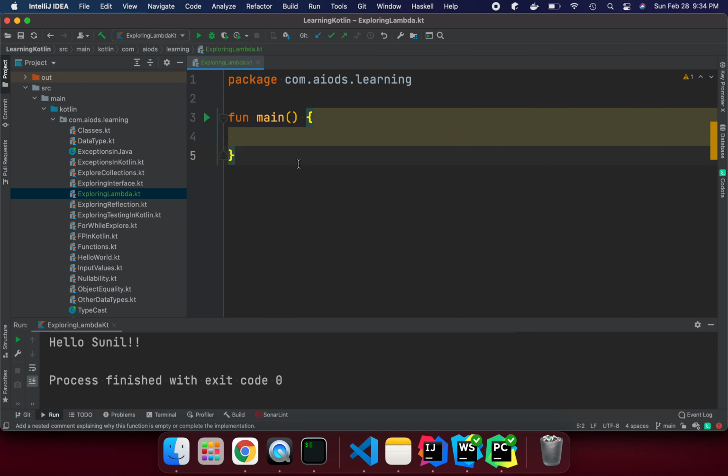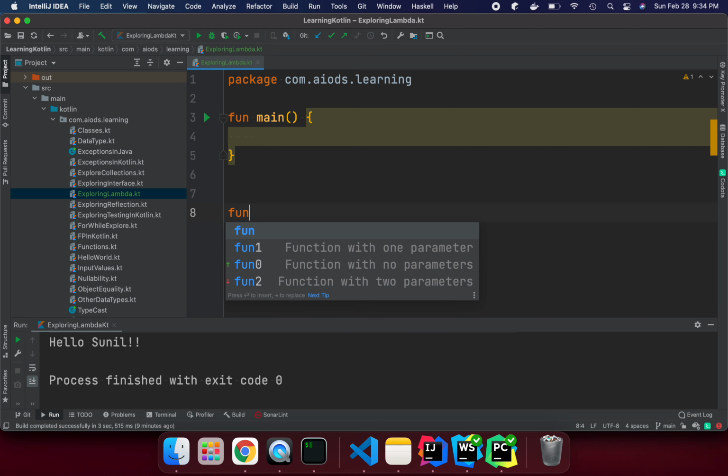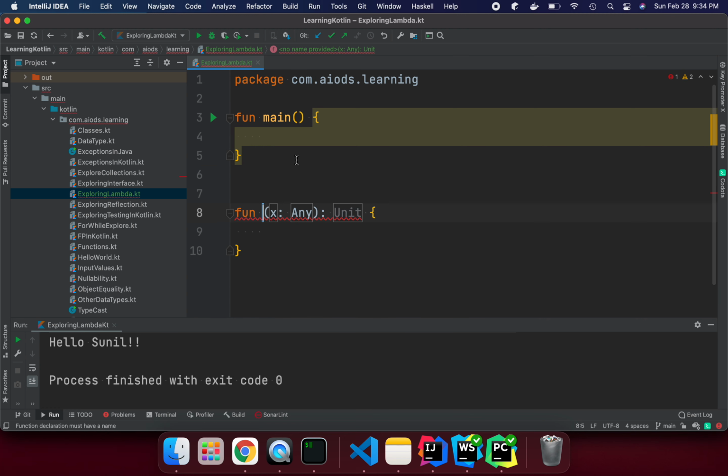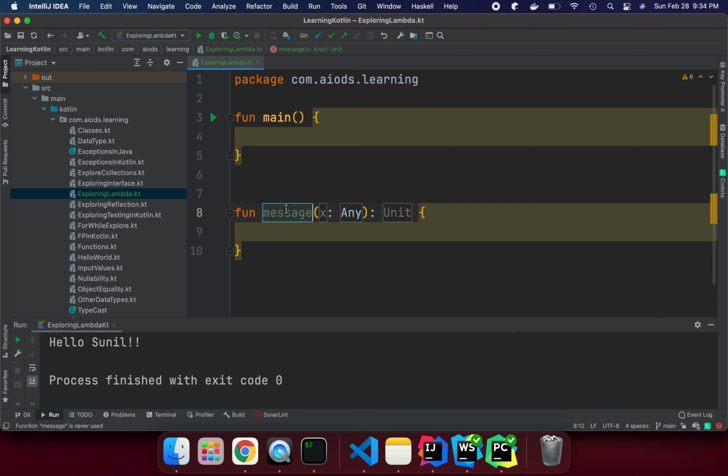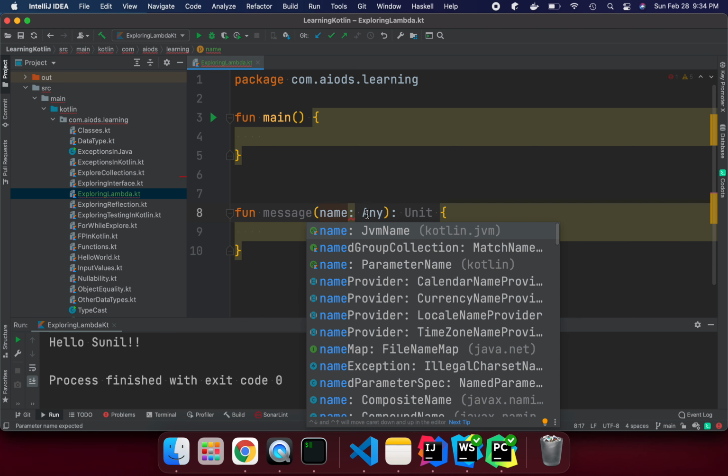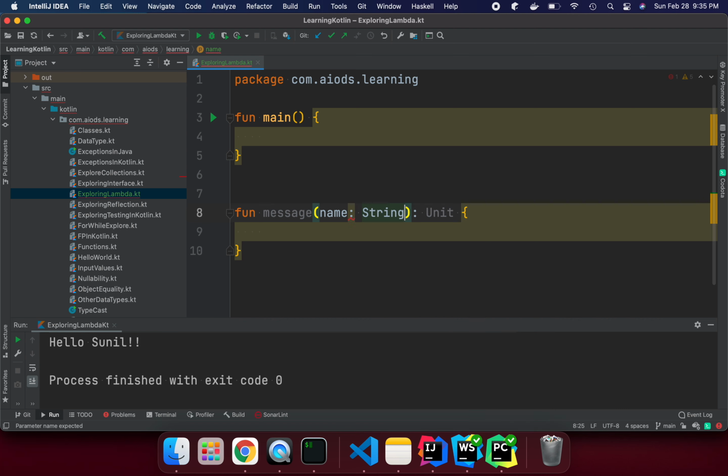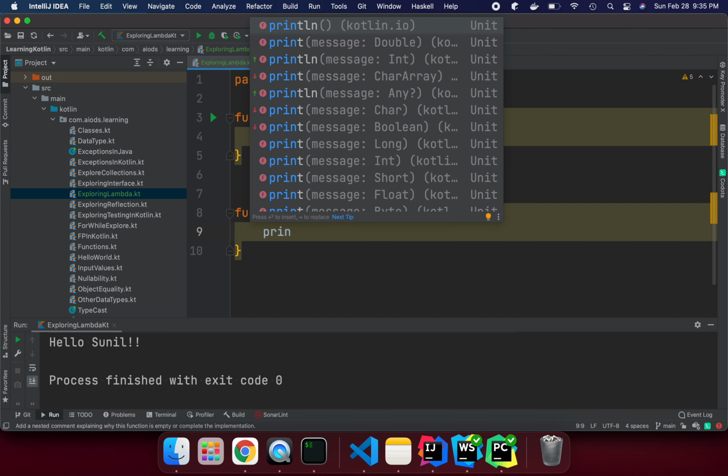It's going to take one argument, message, where the parameter name is name, of type String, and it returns Unit. If I'm returning Unit, I don't need to specify it. So I'm going to say println,